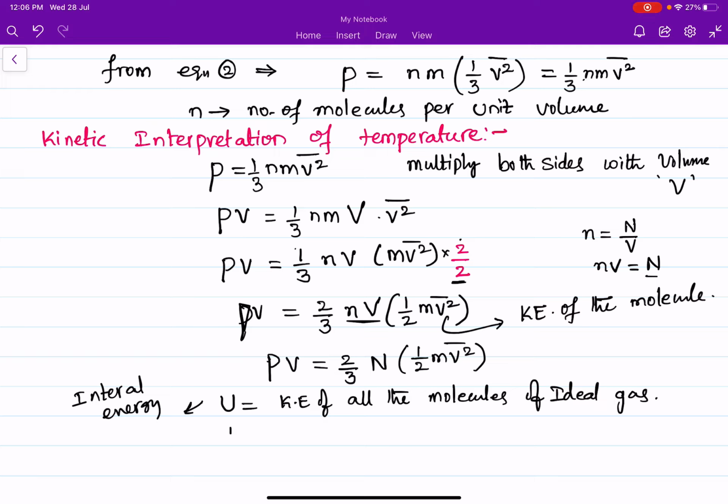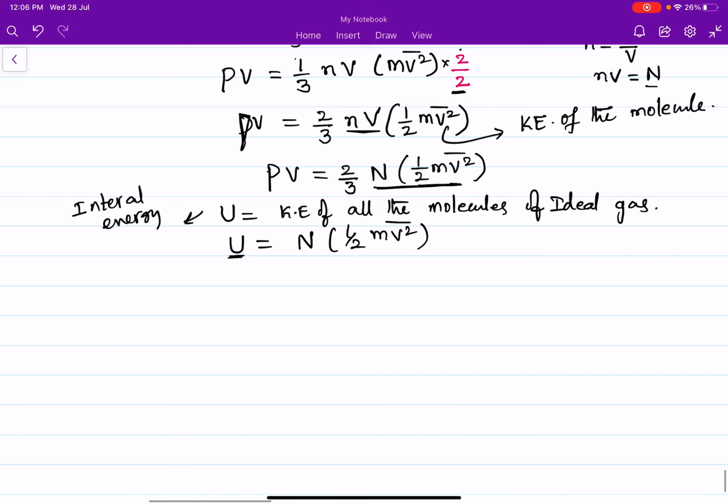So internal energy is equal to the kinetic energy of all the molecules of the ideal gas. The kinetic energy of one molecule is half mv square, so the kinetic energy of all the molecules is N into half m v square average. This is the internal energy of the ideal gas.